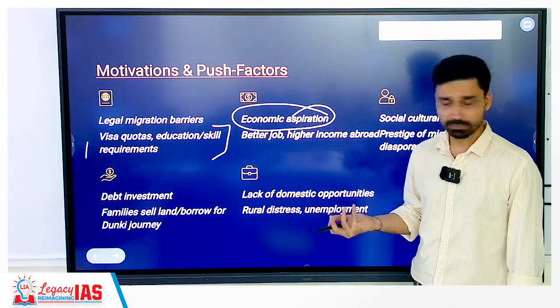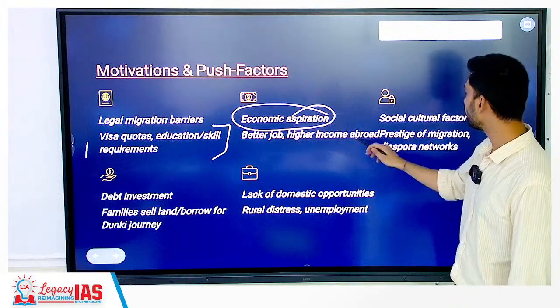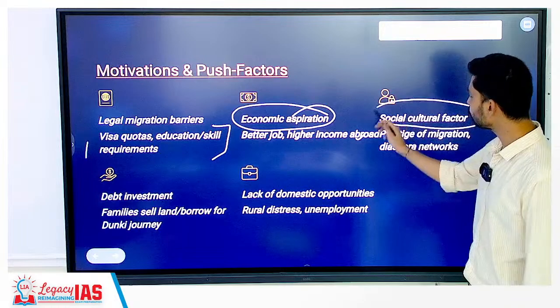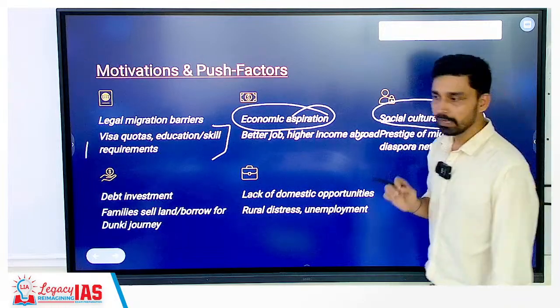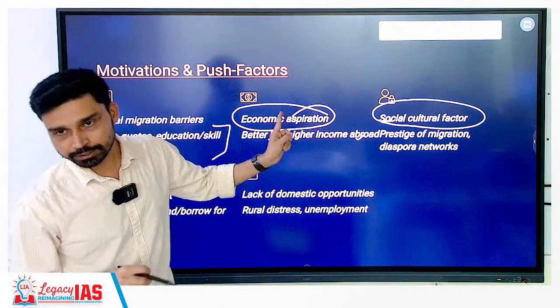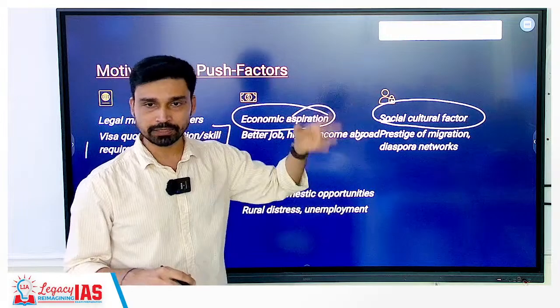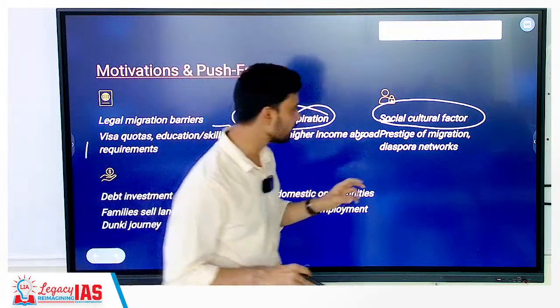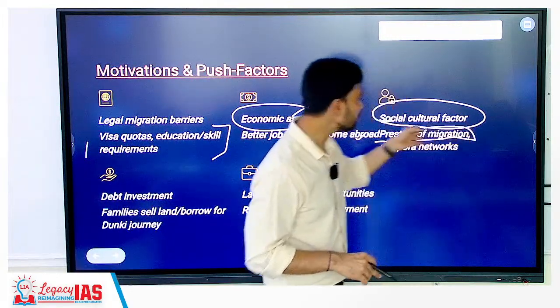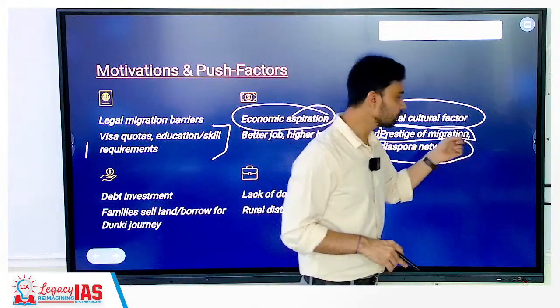Economic aspiration, where you have the possibility or probability of a better job, higher income abroad and such. Plus, as we discussed, social cultural factor is also at play. Many times the guardians, parents themselves, push their children to migrate illegally. They are going to sell their entire land so that their children can go and settle abroad. So prestige is associated with migration, living in US, Canada, abroad, and plus you have diaspora network also.